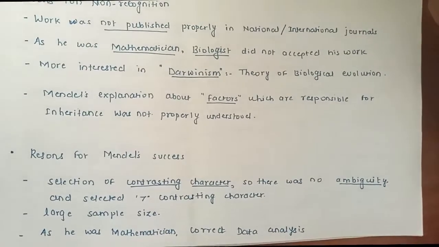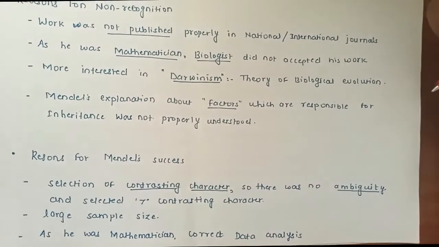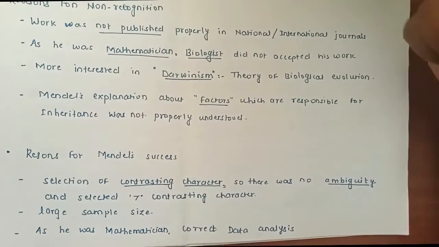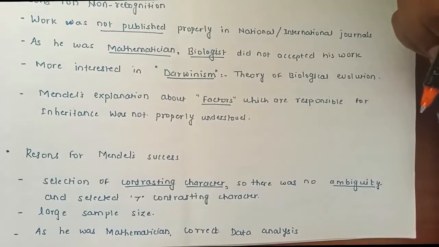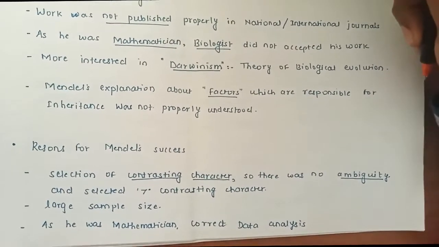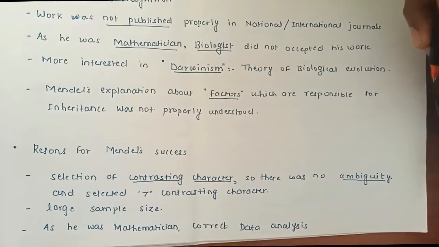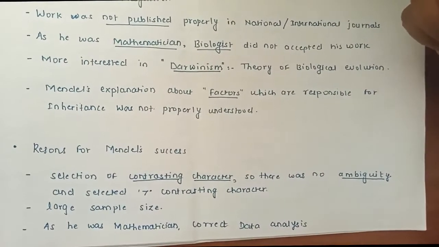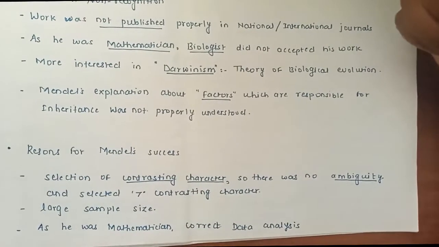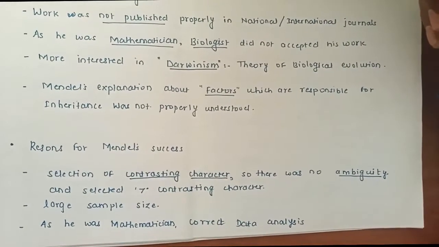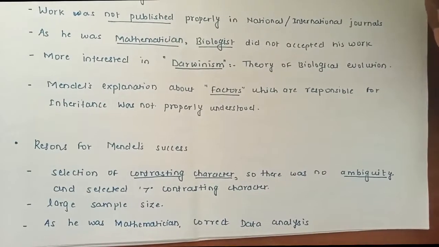The second point was that the sample size to study these genetic properties was very large. So it became very easy for him to make conclusions on every point, because if the sample size is very large, then we can conclude the points with great results. So a large sample size was also an important point.